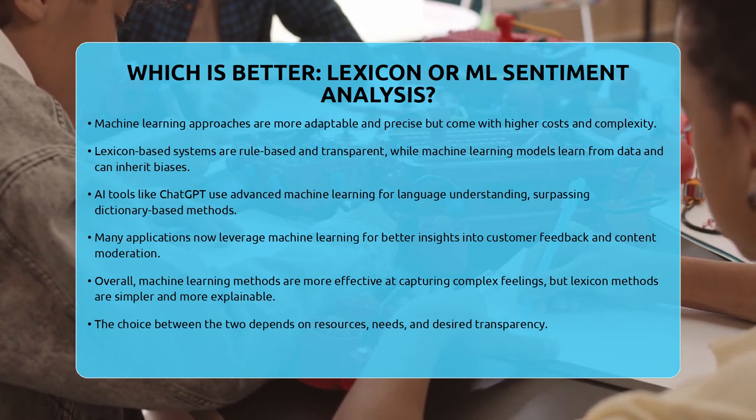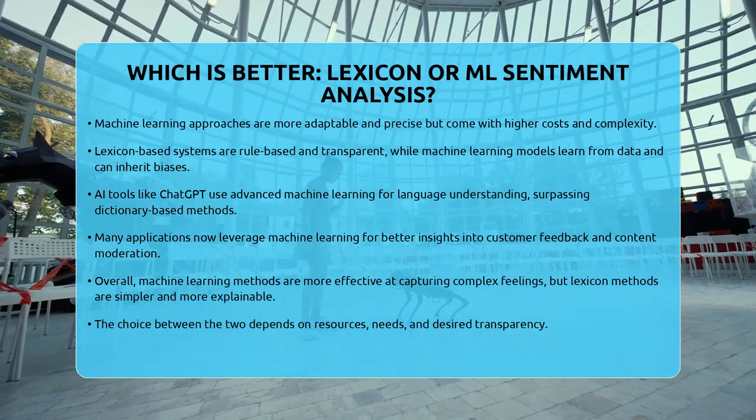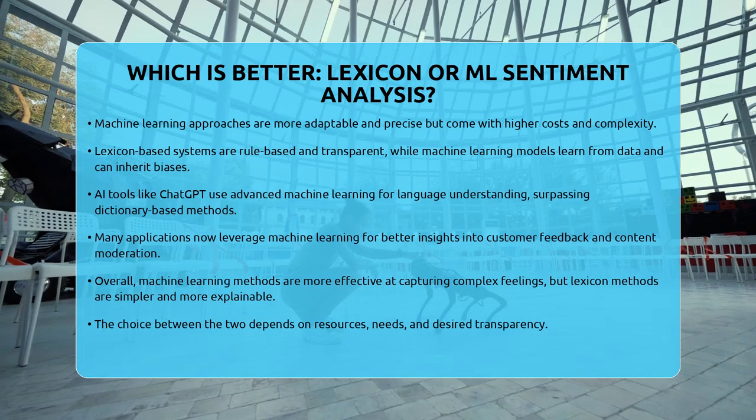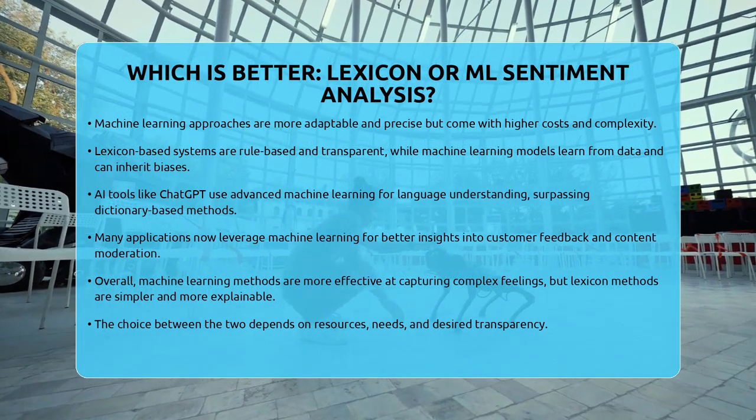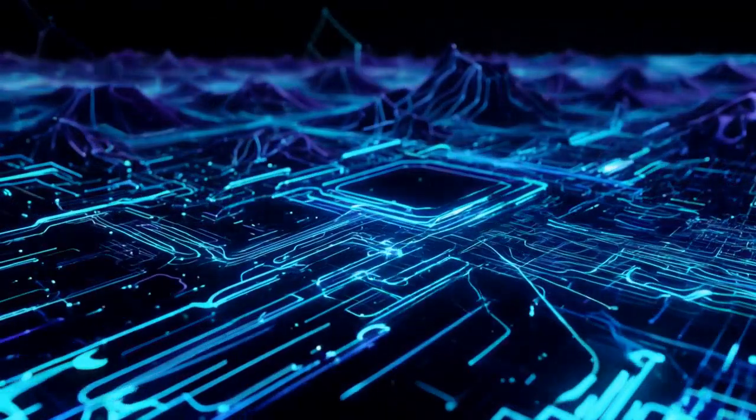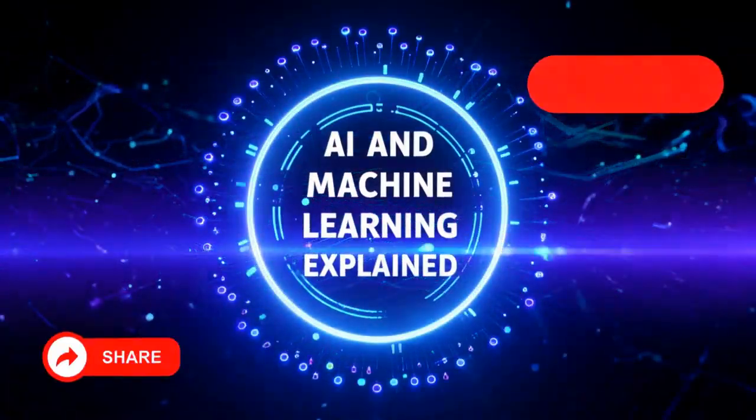Lexicon-based methods are simpler and easier to explain but can miss the nuances. The choice depends on what you need, your resources, and how much transparency you want in your analysis.